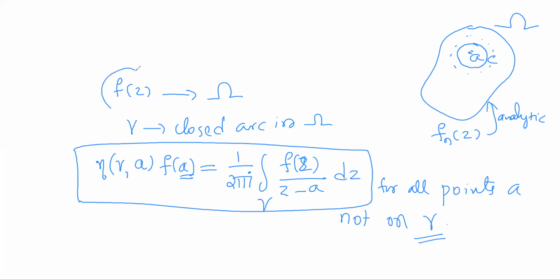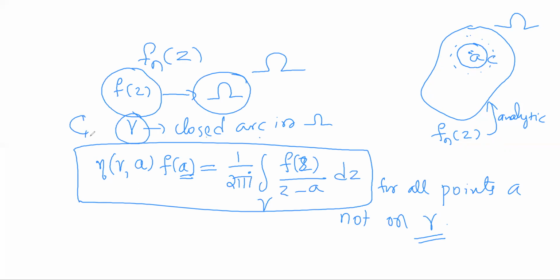Here, in place of f(z), we have the analytic function fn(z). The region we have taken is omega, and in place of the closed arc gamma, consider the circle C. So now we can have a corresponding result with respect to these functions.